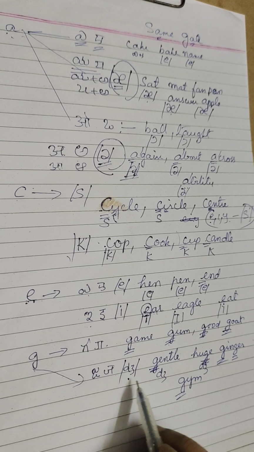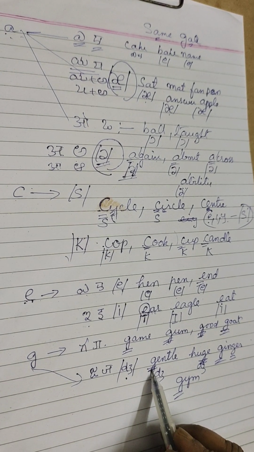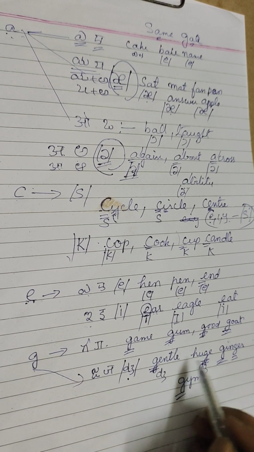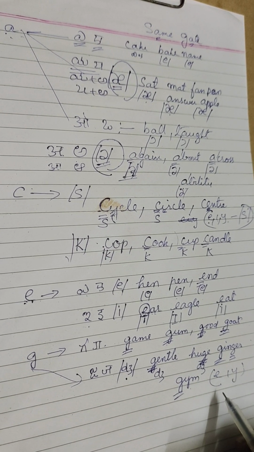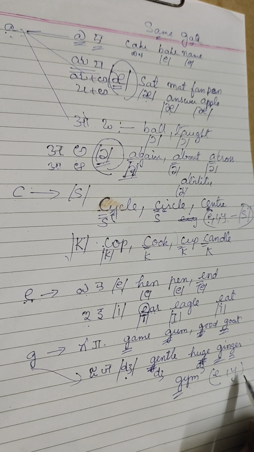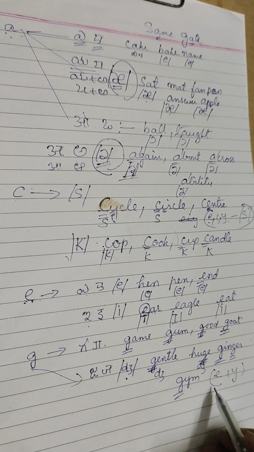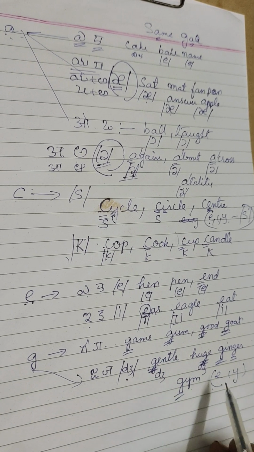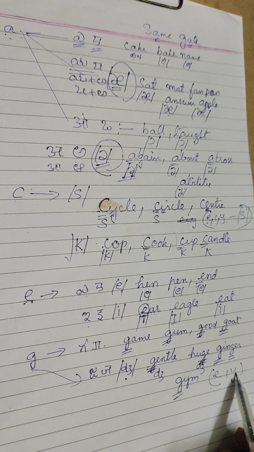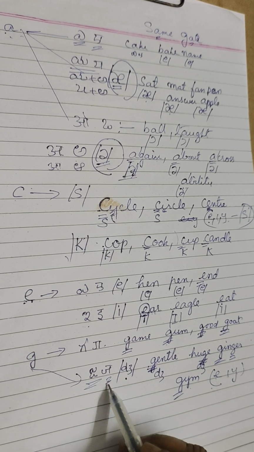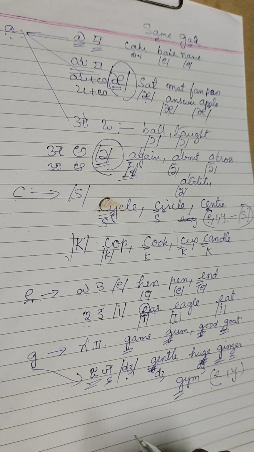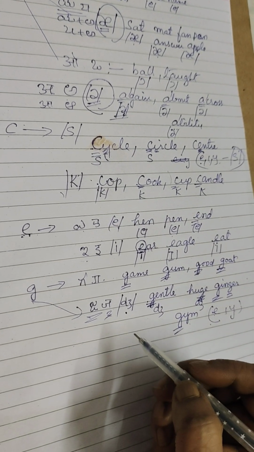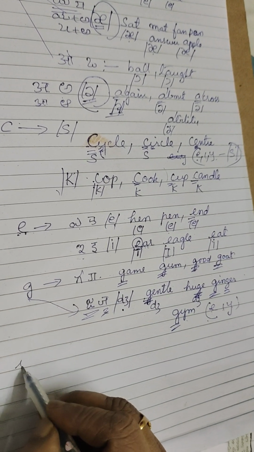Did you observe here? When the letter G is followed by E, I or Y, as with the letter C, the same thing happens: it produces the ja sound. Hope you understood. And now let me explain the letter I.